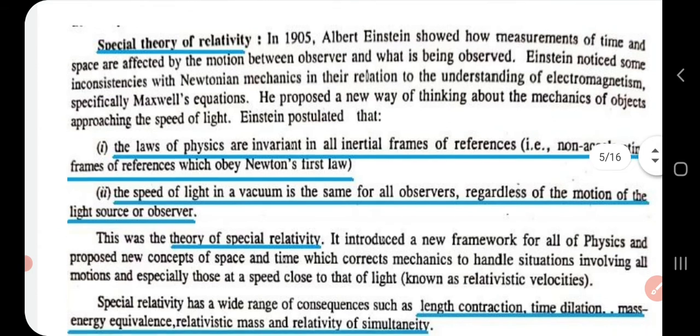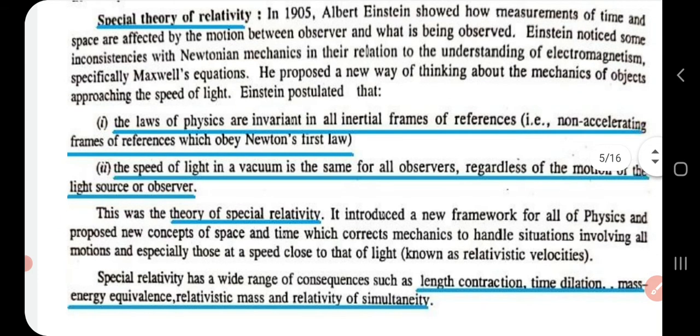relativity are, the first one, that all laws of physics take the same identical form in all inertial frames of reference. Inertial frame of reference means an unaccelerated frame of reference. That is, all laws of physics will be identical in all inertial frames of reference. That is the first postulate. Now the second postulate is that the speed of light is the same in all inertial frames of reference.